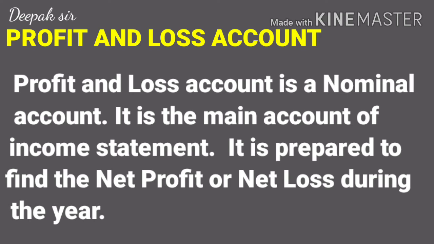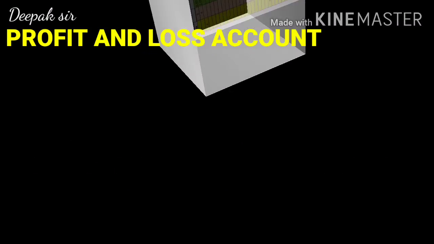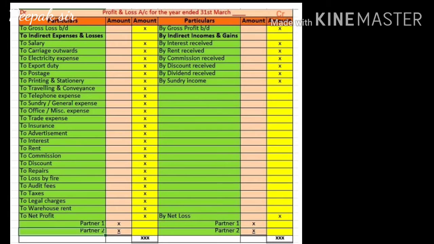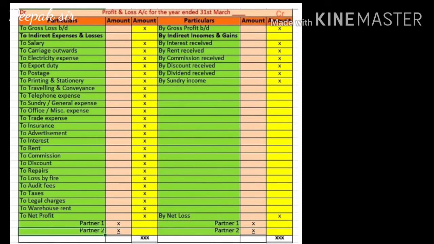Now what is net profit or net loss? Net profit comes after deducting all the indirect expenses and losses of the business. So the columns of the profit and loss account will remain the same, just like your trading account. Now the first item which we have to record in the profit and loss account is the gross profit or gross loss which we have calculated in the trading account.